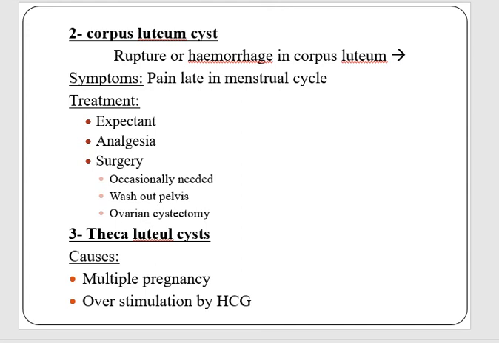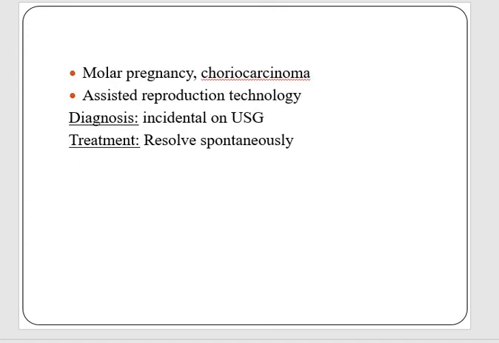The third type of the functional ovarian cyst is theca luteal cysts. They are formed in cases of multiple pregnancy, in overstimulation by human chorionic gonadotrophins, molar pregnancy, choriocarcinoma, and in patients who are receiving assisted reproduction treatment.